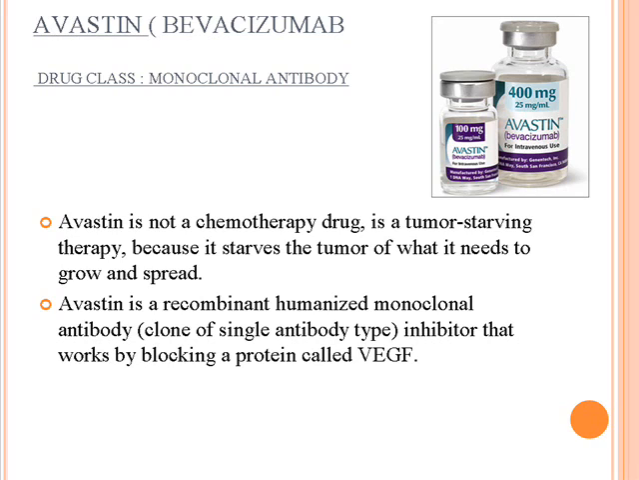So the drug that we're going to be talking about is Avastin. Its generic name is bevacizumab. The drug class is a monoclonal antibody. Avastin is not a chemotherapy drug. It's a tumor-starving therapy which starves the tumor of what it needs to grow and spread. Avastin is a recombinant humanized monoclonal antibody which works by blocking a protein that we've been talking about,